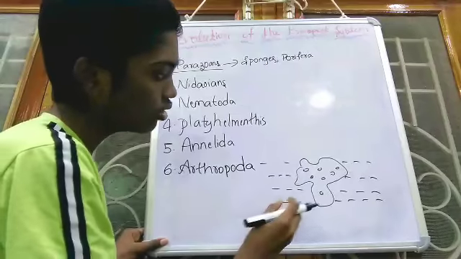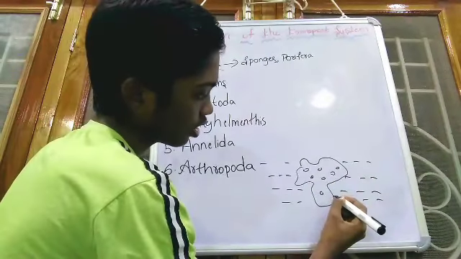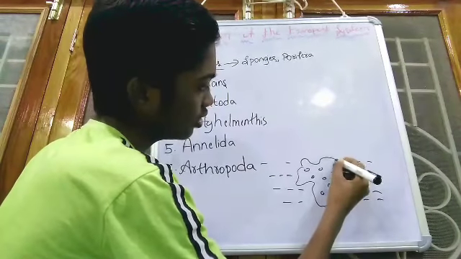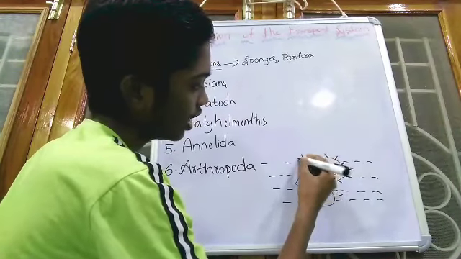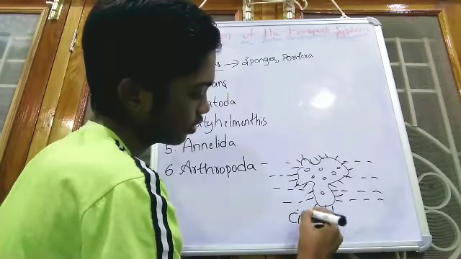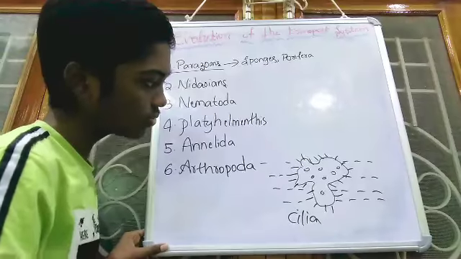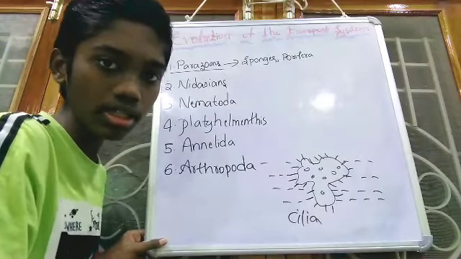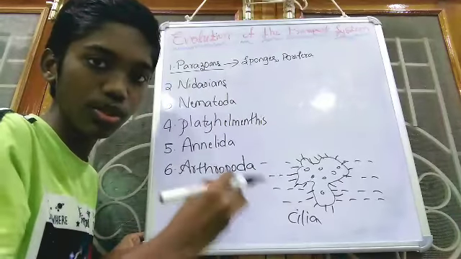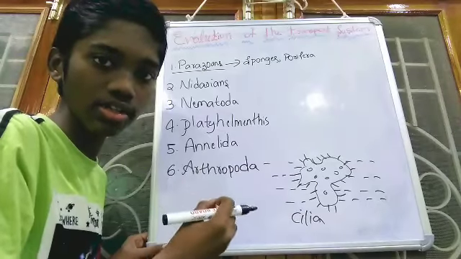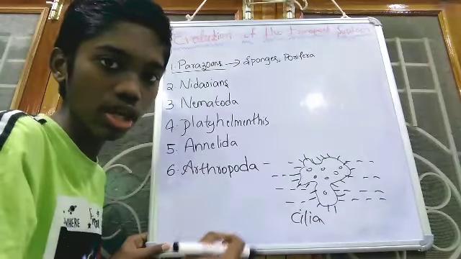So how are substances transported in these organisms? These structures are called cilia. We know that in oceans there will be water currents, but for transportation of materials the natural water currents are not reliable, means not suitable for them.